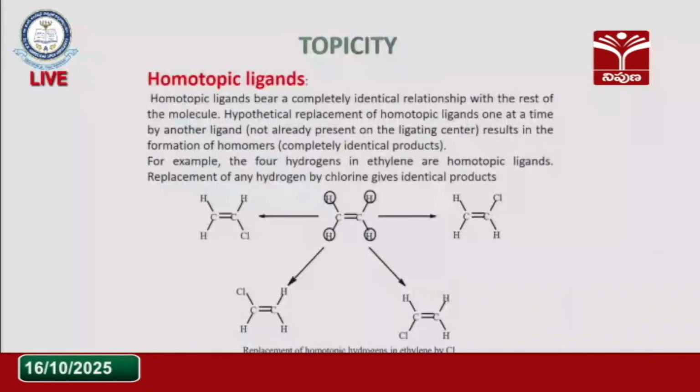Here first we will go with the homotopic ligands, and to see the relationship between the atoms, whether these are homotopic or heterotopic, we will apply two criteria. One is the substitution criterion and another is the symmetry criterion. So for example, we will go with one model, an olefin compound.